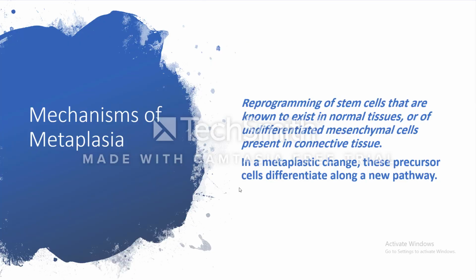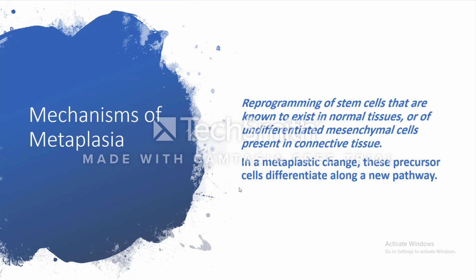Mechanisms of metaplasia. Metaplasia doesn't mean that an adult cell will transform into an adult cell. No, it will be replaced by another adult cell, or a differentiated cell will be replaced by another differentiated cell. This comes from the stem cell.